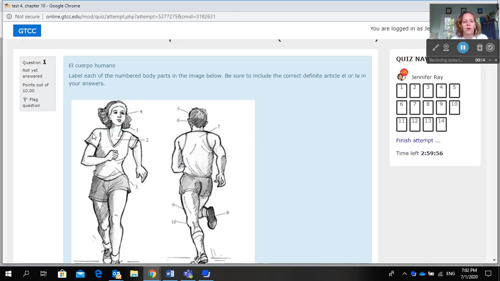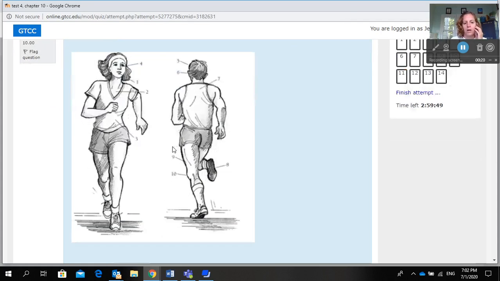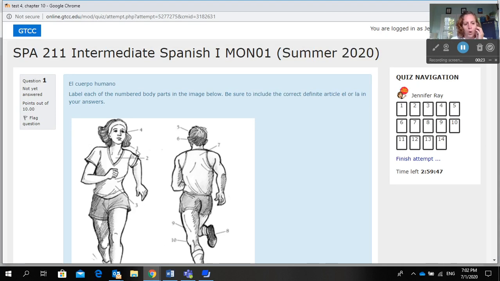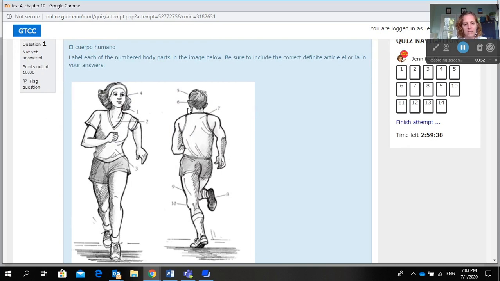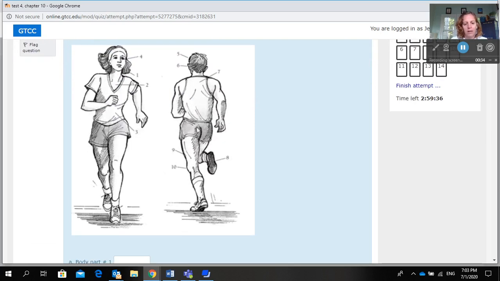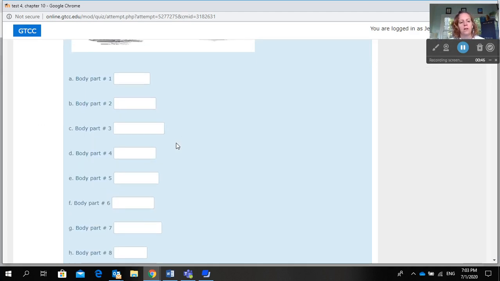It says el cuerpo humano, label each of the numbered body parts in the image below. Make sure to include the correct definite article, el or la, in your answer. So 1 is the mouth, 2 is the chest, 3 the stomach, 4 the nose, 5 the head, 6 the ear, 7 back, 8 foot, 9 leg, 10 knee. And so make sure you're saying like the nose, the mouth, the chest, etc.